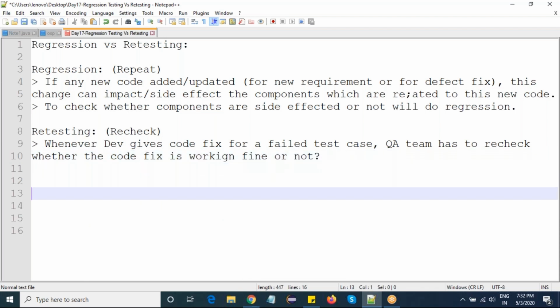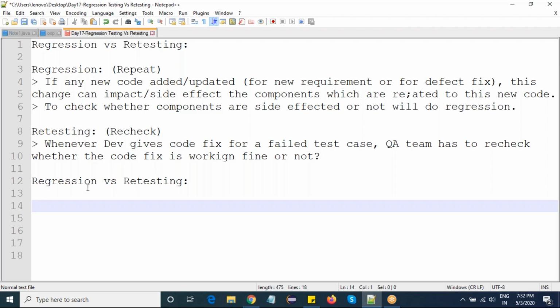This is another retesting. What is the difference between regression and retesting? So let's take the differences.